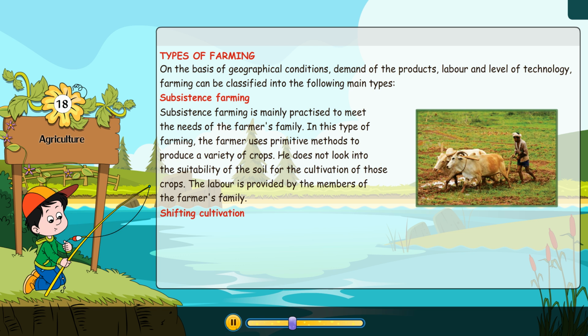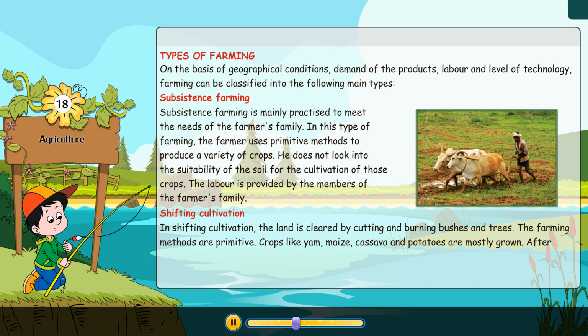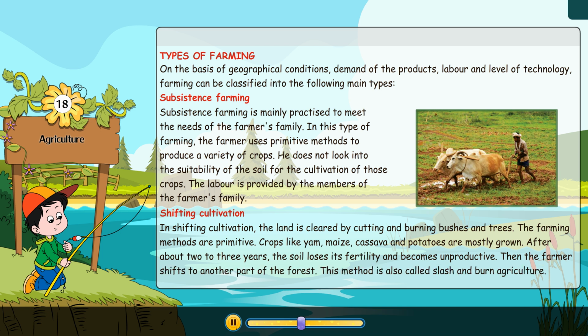Shifting cultivation. In shifting cultivation, the land is cleared by cutting and burning bushes and trees. The farming methods are primitive. Crops like yam, maize, cassava, and potatoes are mostly grown. After about 2 to 3 years, the soil loses its fertility and becomes unproductive. Then the farmer shifts to another part of the forest. This method is also called slash and burn agriculture.